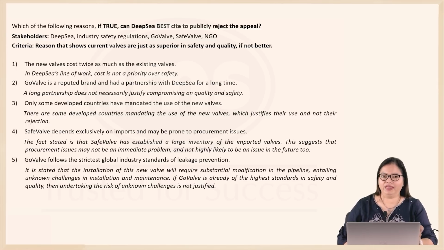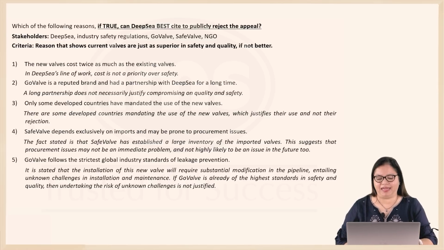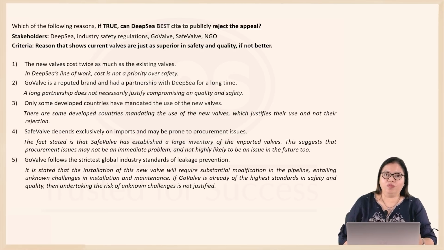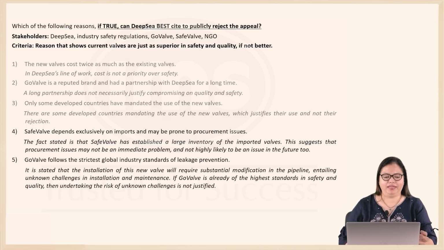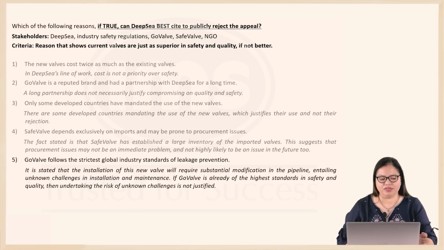And if GoValve is already maintaining the best standards in safety and quality, then why would we want to undertake the risk of unknown challenges? So DeepSea can best use 5 to reject the appeal. That means options 1, 2, 3 and 4 are incorrect because they are not the best reasons that DeepSea can use. Option 5 ends up being our correct answer.